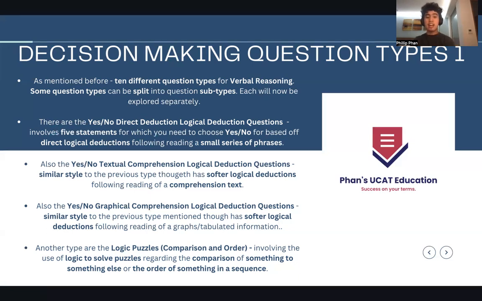Another question type which exists are the logical puzzles. And this is the comparison order variation. So pretty much the idea is that it's like a puzzle. You've got to solve for something, and you're using logic to solve for that. What you're solving for is actually the comparison of something to something else, or the order of something in a sequence. So it's like, Maria is earning 20 pounds. How much is this person earning compared to Maria? Like 30 pounds more, something like that. The idea is that you're going to be getting an answer that's kind of like that. Your answer is going to be a comparison.